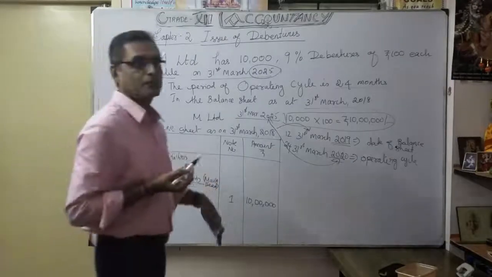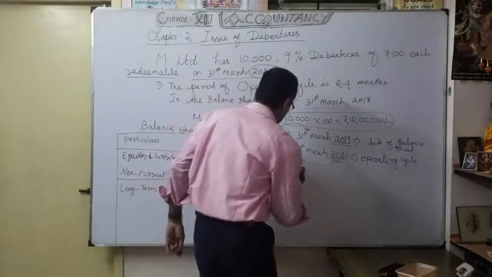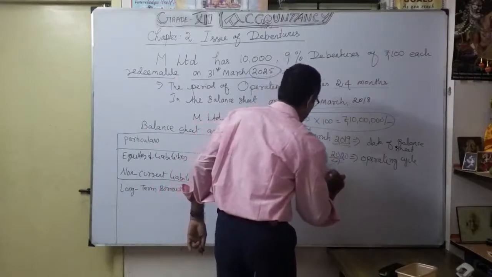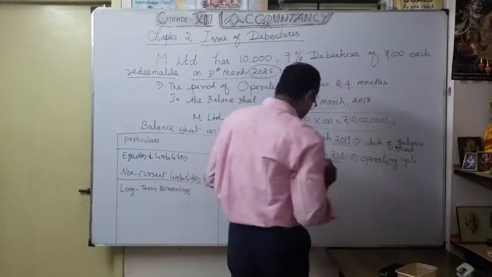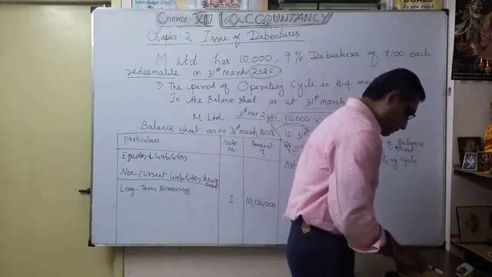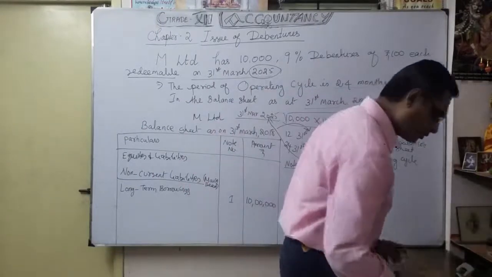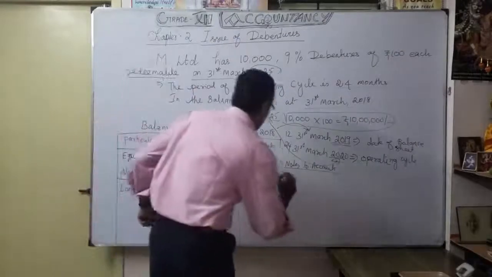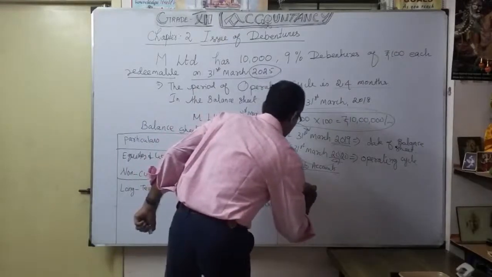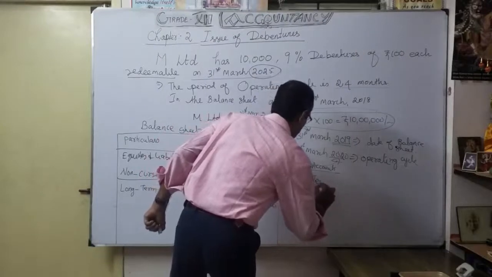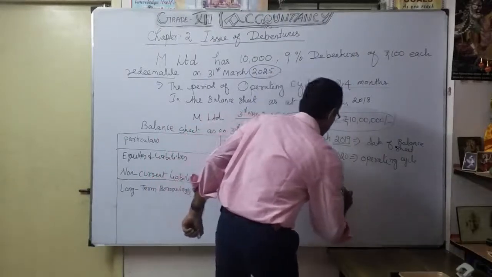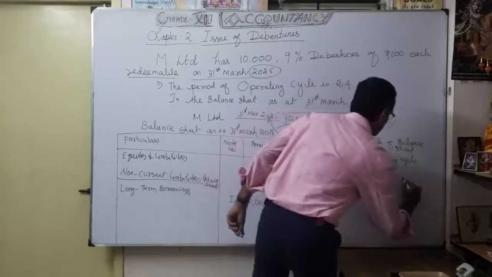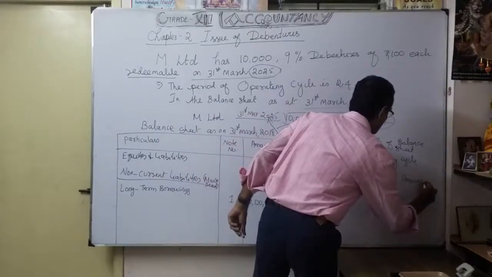Now we are going to write separately Notes to Accounts. That is the heading we are going to write. Under that, note number 1 is called long-term borrowings. In the same manner, the amount will come here.